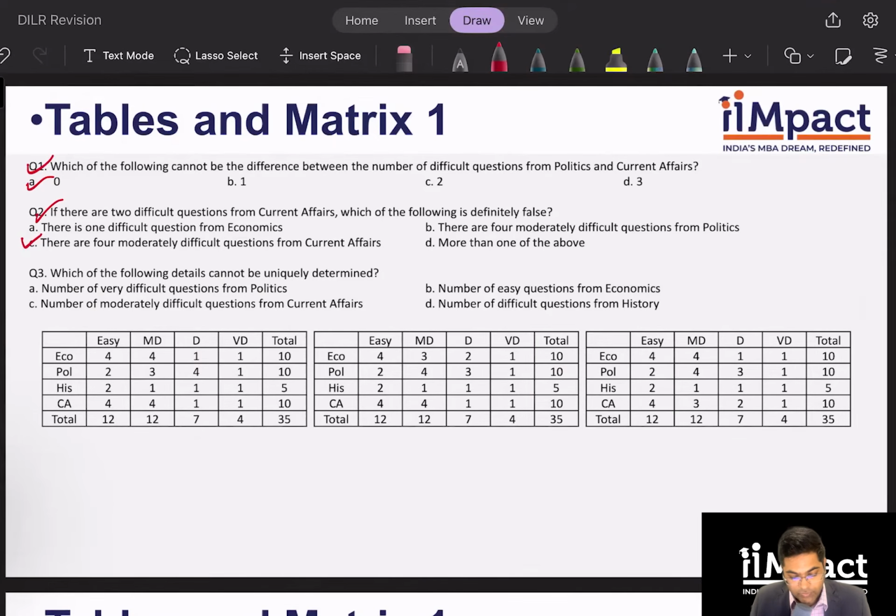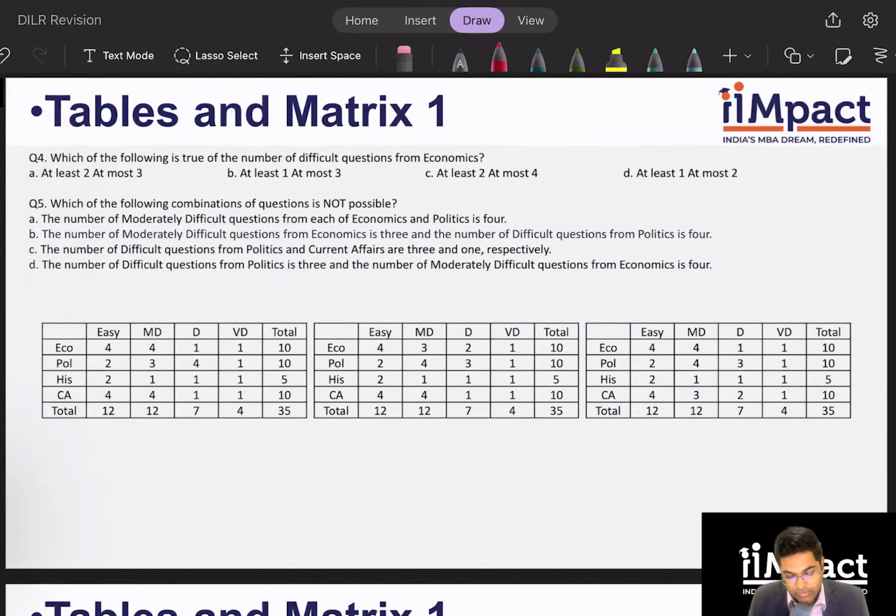Number of very difficult questions from politics is 1 everywhere, so it is unique. Number of easy questions from economics, again unique. Number of moderately difficult from current affairs: 4, 4 and 3, so that's not unique. And number of difficult from history is unique. So it has to be option C.